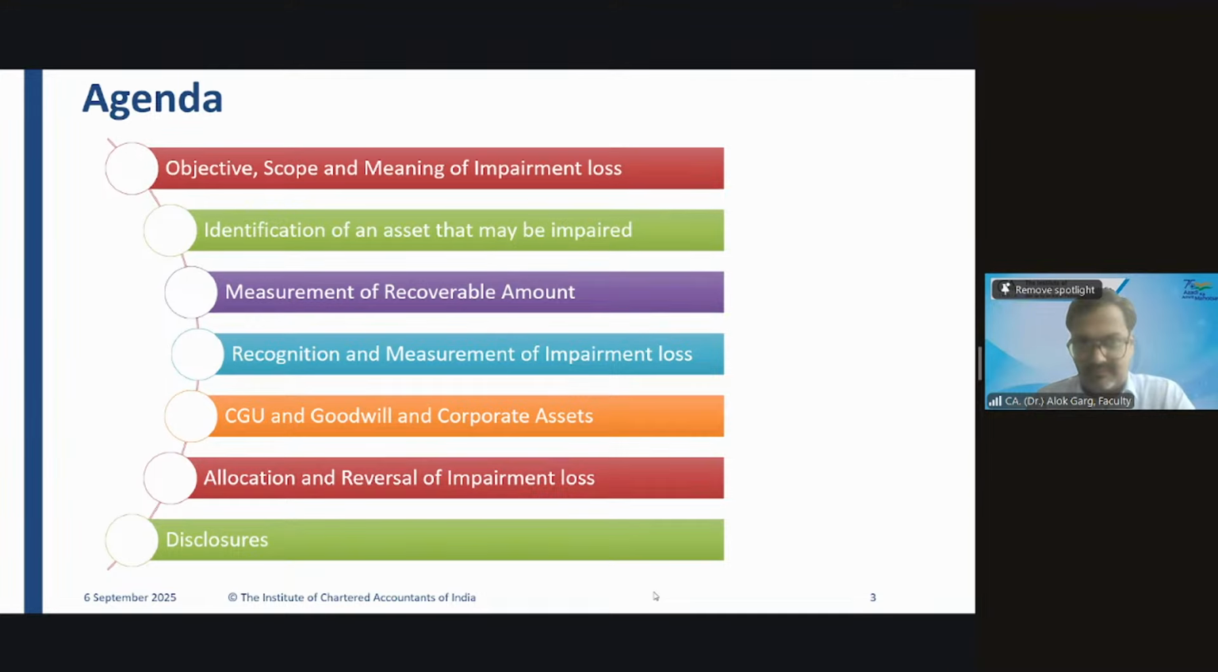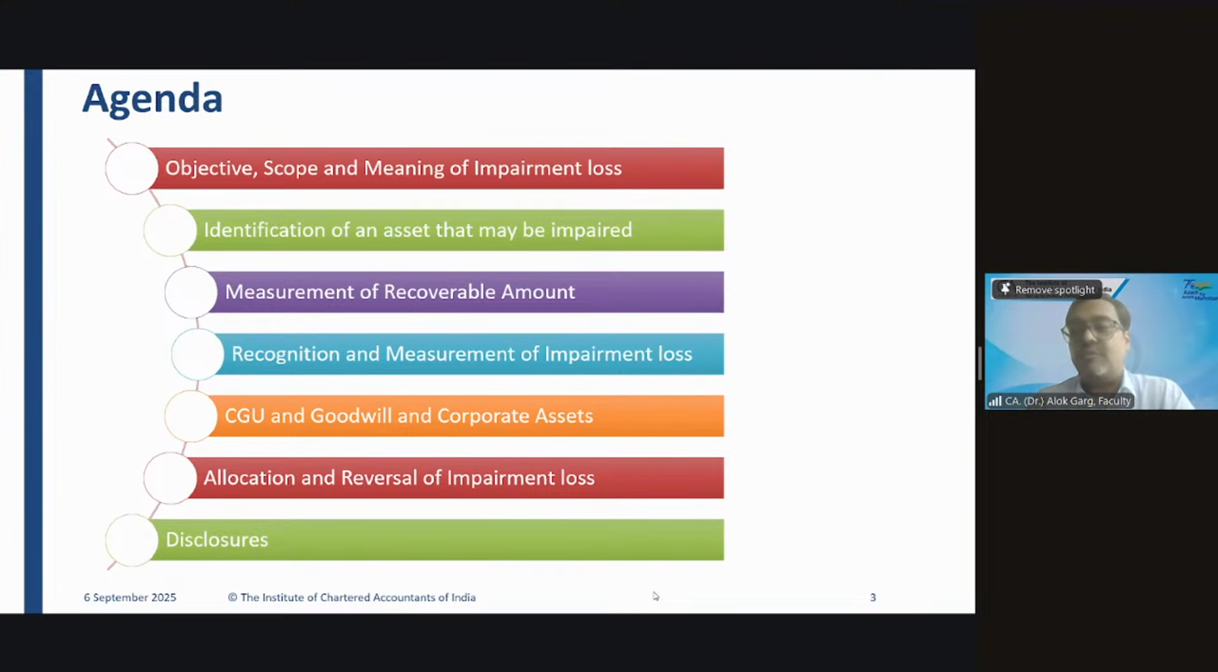Sir, allocation of impairment loss. Yes, sir. First, we will adjust with the goodwill, and after that, we will allocate with the other cash generating unit's other assets. Okay. Yes, first you will adjust with the goodwill. If the goodwill is there, then you need to adjust the goodwill, and whatever impairment loss is left, you need to allocate that portion in the ratio of the other assets of the cash generating unit.